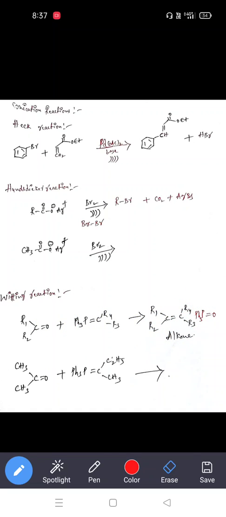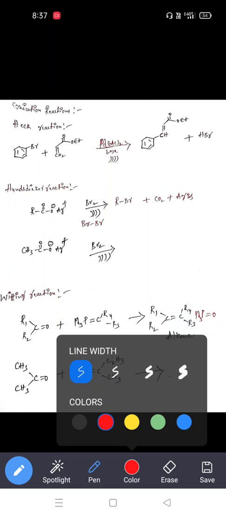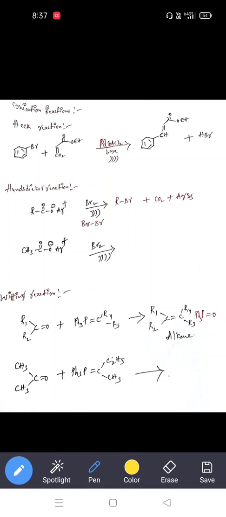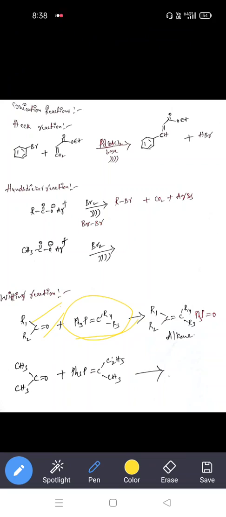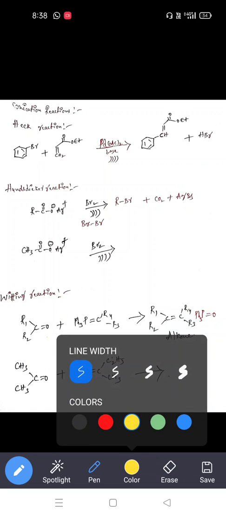Reaction. For example, first of all, what are the reactants in these Wittig reactions we are using? The first one is ketone, the second one is phosphonium ylide. This phosphonium ylide and this ketone. The phosphonium ylide reacts with ketone to form alkene plus phosphine oxide. Very simple reaction. What is happening in this reaction?